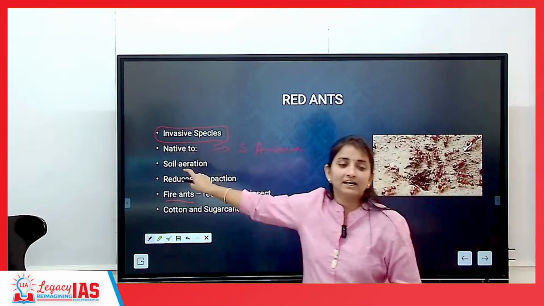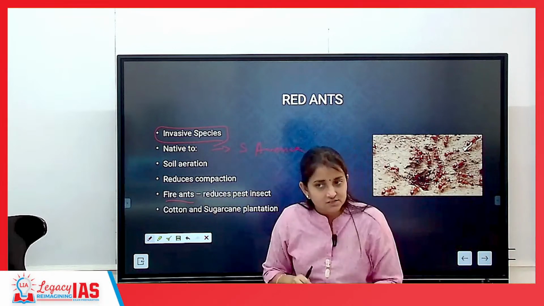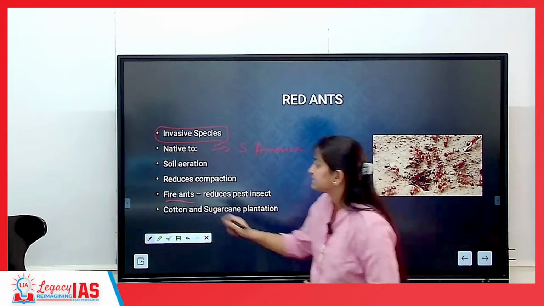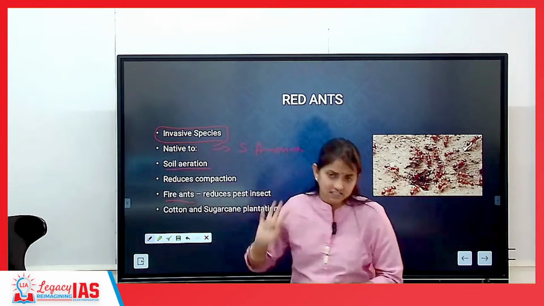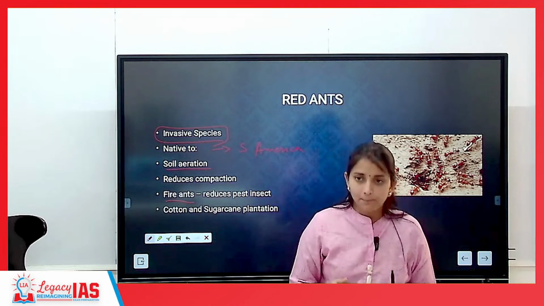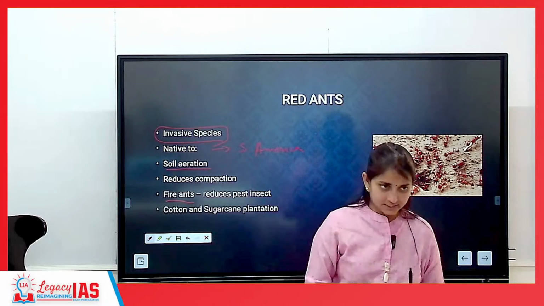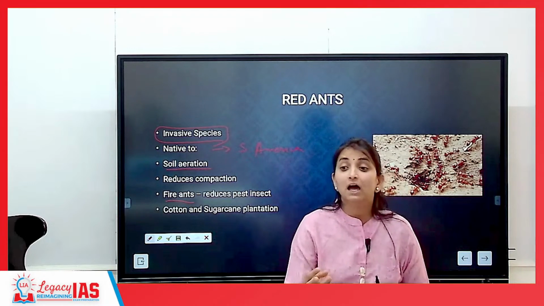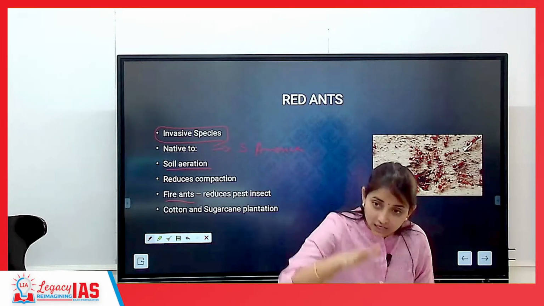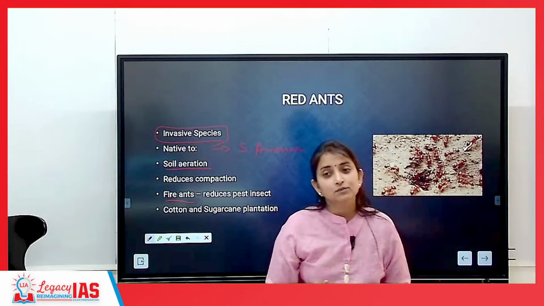Similarly, red fire ants also are an invasive species, but there are some major advantages associated with them. The first advantage is soil aeration, and you would have seen this if you have been to any agricultural land. If you step on a piece of an ant's house, you see how well aerated it is. If you step on it, your legs will go down. So what is the meaning of soil aeration?